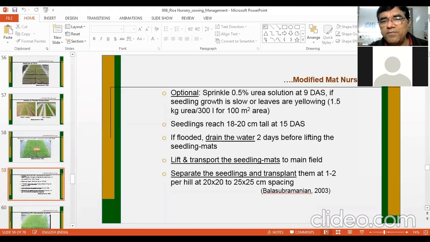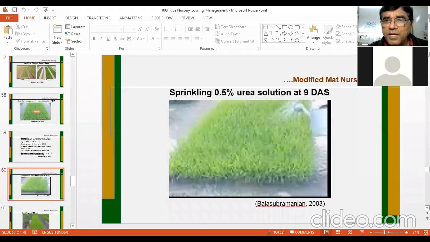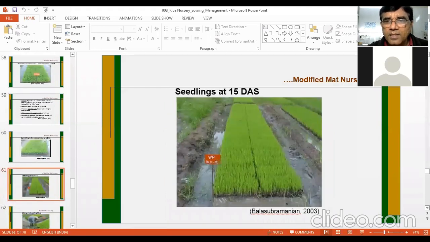So this spacing varies with the varieties, with the tillering capacity of the variety and the growth of the variety. Some varieties have less growth. Normally short duration varieties have less growth and longer duration varieties have more growth. So urea can be sprinkled, and this is at 15 days. You can see very healthy seedlings. They are ready for transplanting.